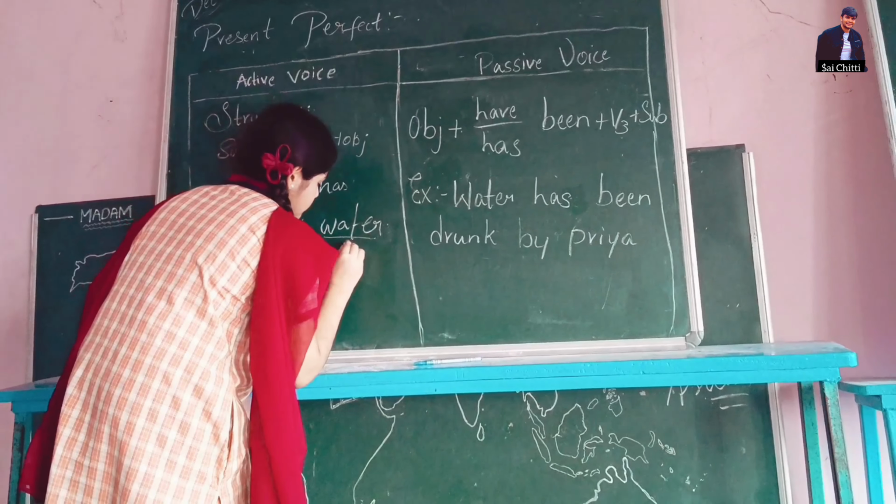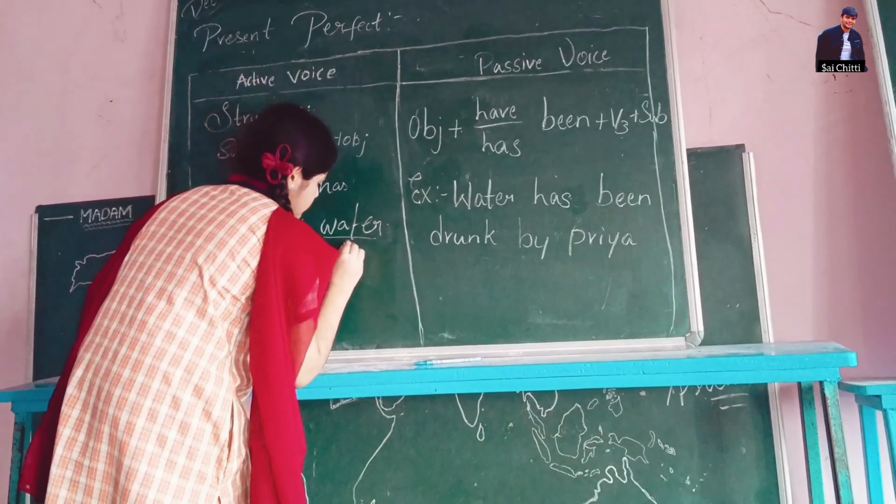So here object is biryani. So we have to write biryani. And we have to write will be. And V3 form of eat is eaten. In place of plus, we have to write by. And here subject is Deepu. So Deepu. And the answer is biryani will be eaten by Deepu.